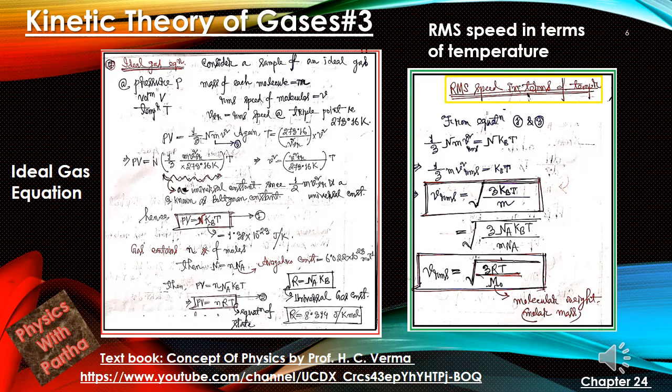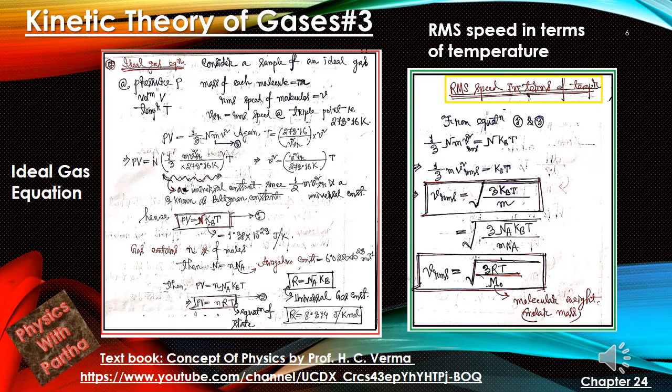Now say the gas contains small n number of moles. I hope you all know the concept of number of moles, what the number of moles represents. Okay, so you can go back to any basic books on chemistry or physics and learn the concept properly. Then the total number of gas molecules is given by small n into capital NA, where capital NA is another universal constant, the Avogadro constant, given by 6.022 into 10 to the power 23 per mole.